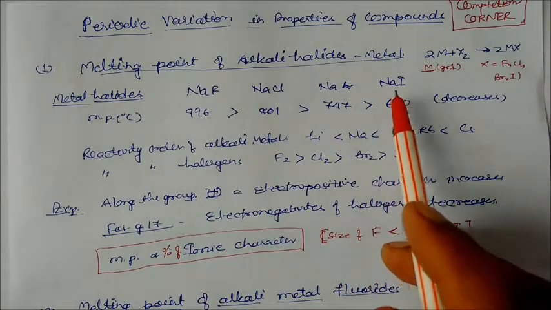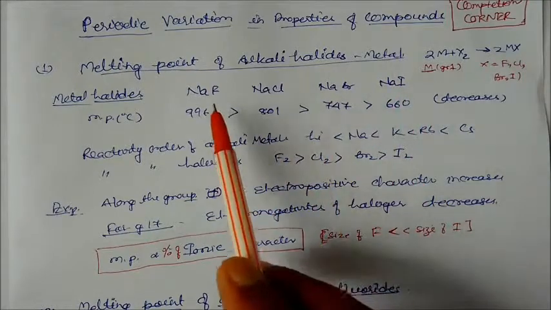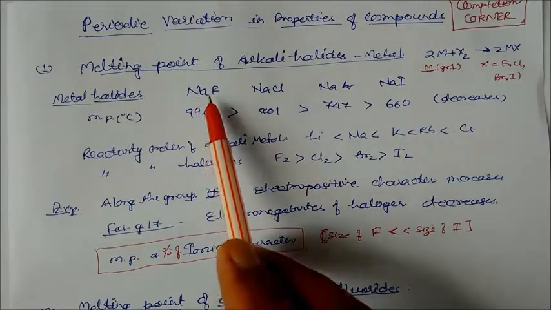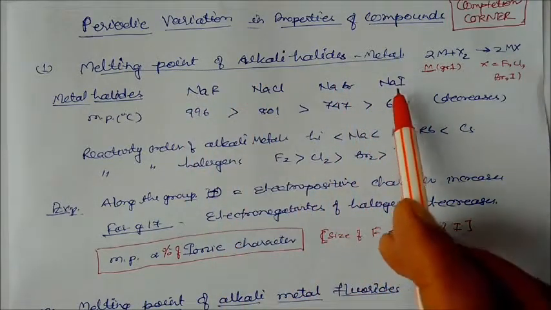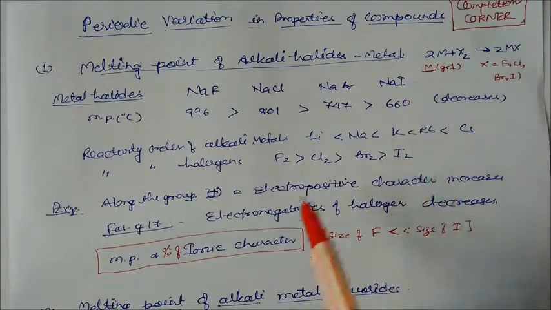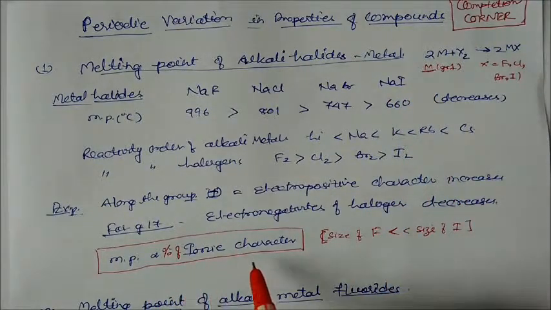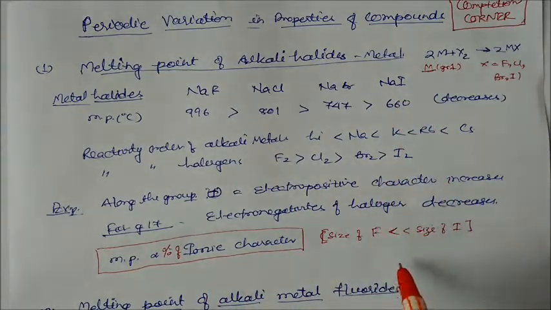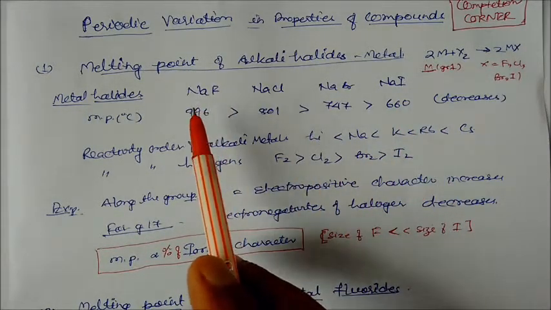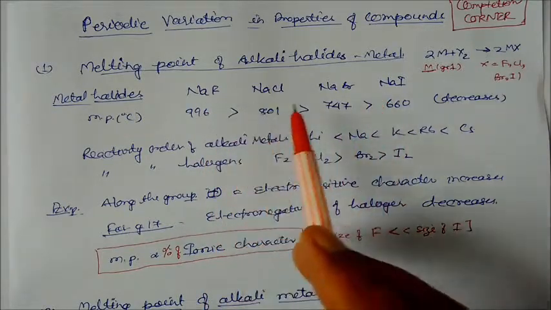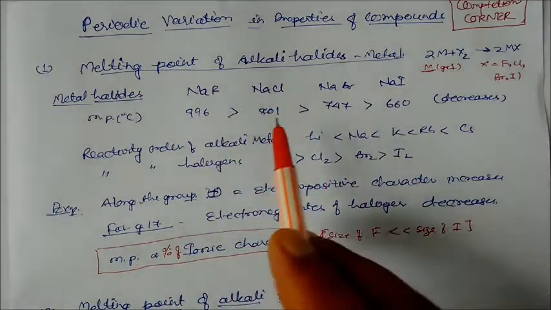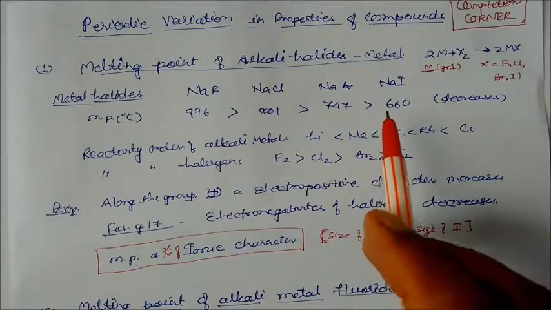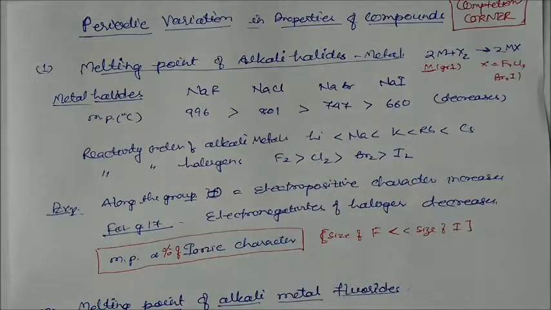In this case, the percentage of ionic character will be more, and in this case, the percentage of ionic character will be less, because here the bond is stronger and there it is weaker. These can be easily dissociated. So melting point basically depends on the percentage of ionic character. The ionic character is more here because the size of iodine is greater than the size of fluorine. If you keep the same metal, then the melting point goes down the group. This is one of the properties.